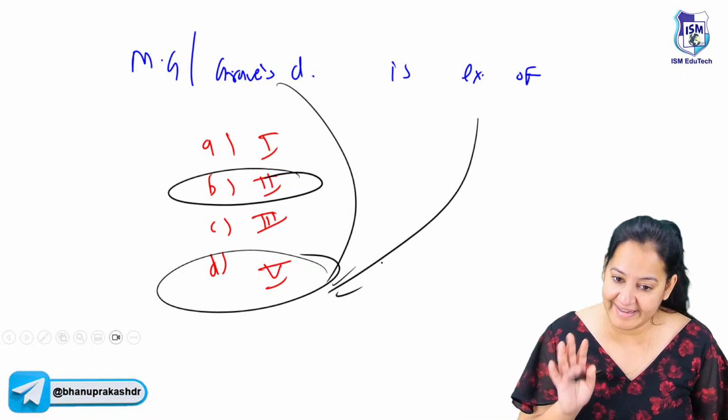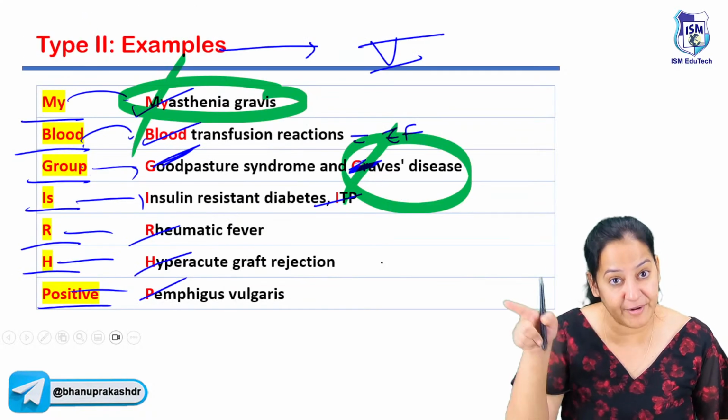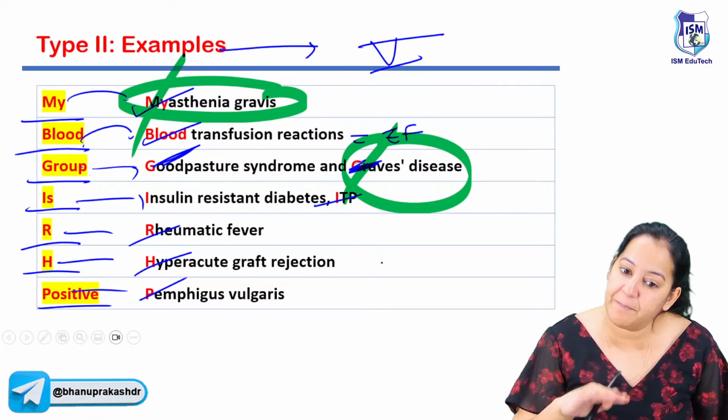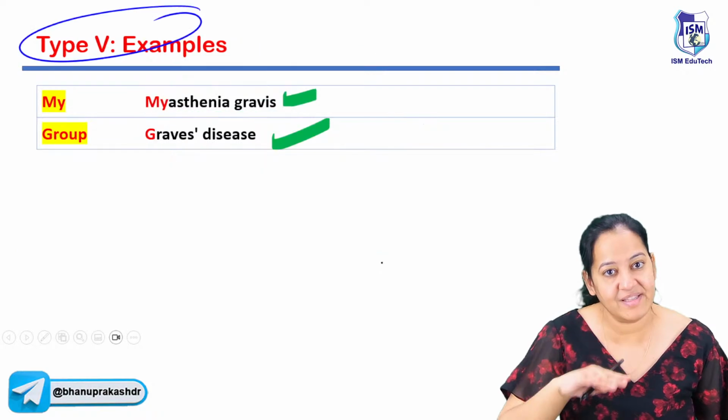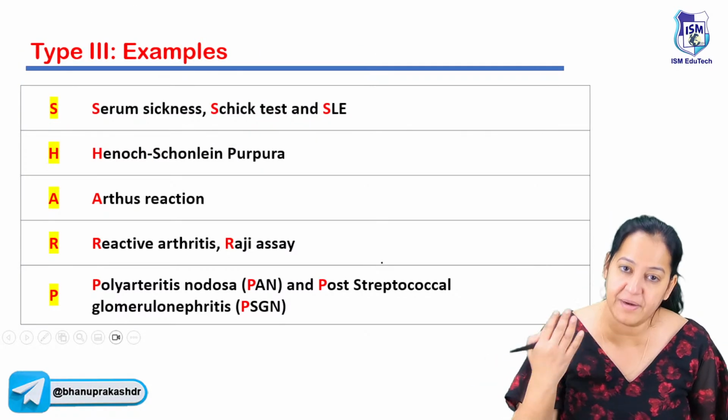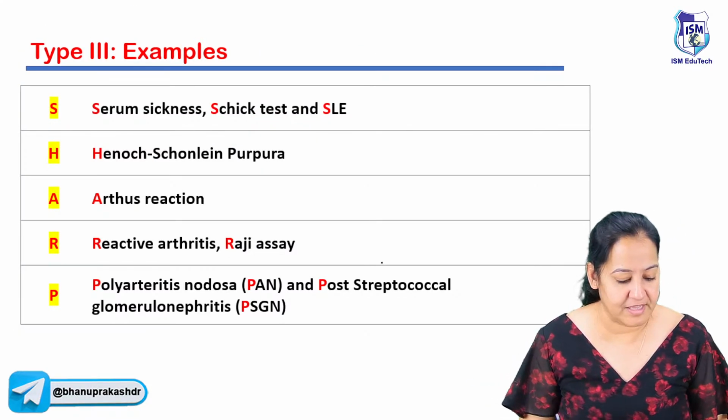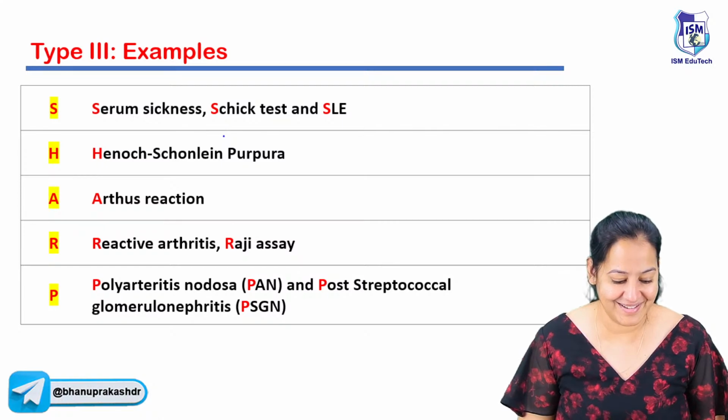I hope you got it very clearly. So Mahatma Gandhi, learn it separately from this. My blood group is Rh positive and Mahatma Gandhi. From this take out 2, and these are actually type 5, which is a hyperstimulatory form of type 2. So please learn that. Okay, got it? So can I go ahead?